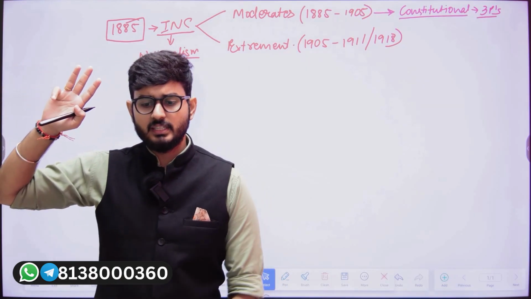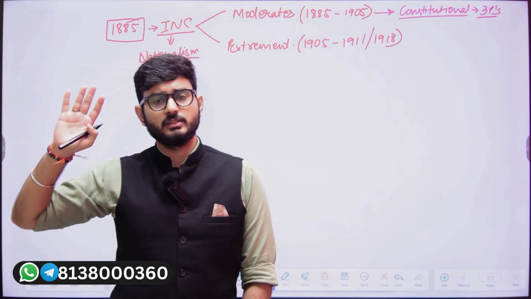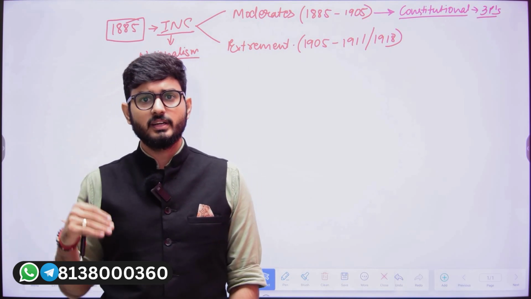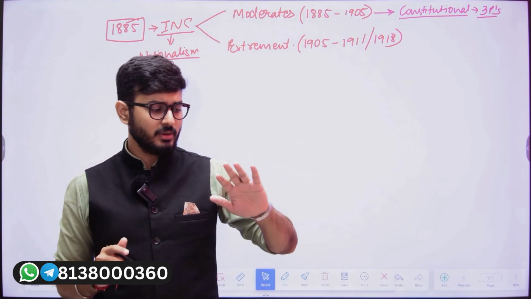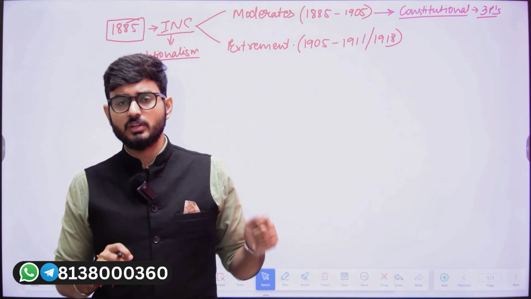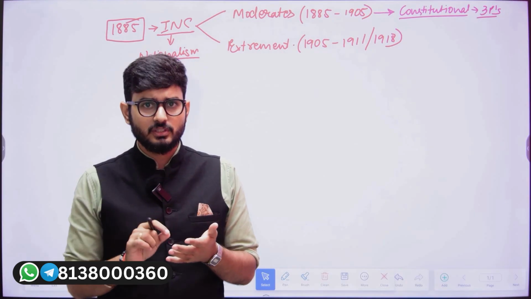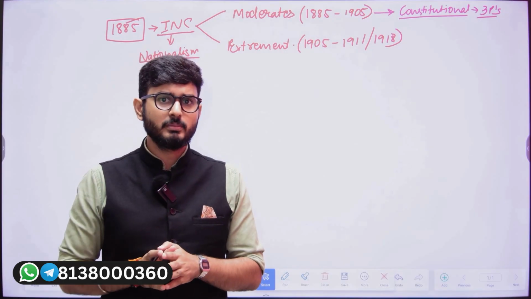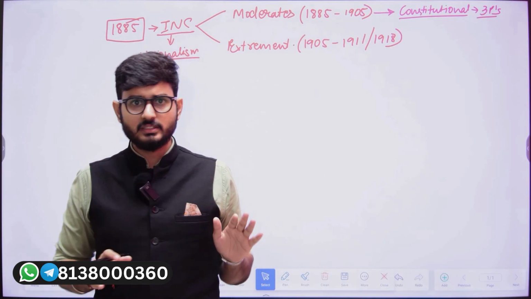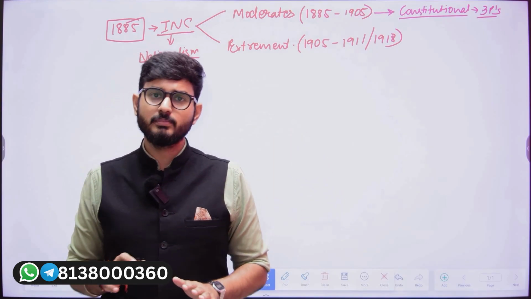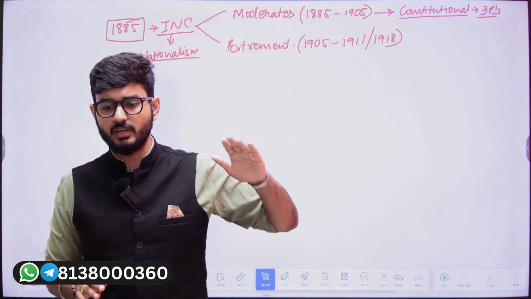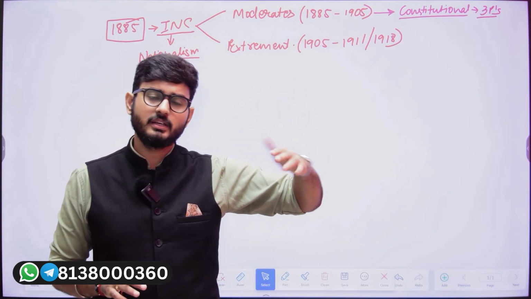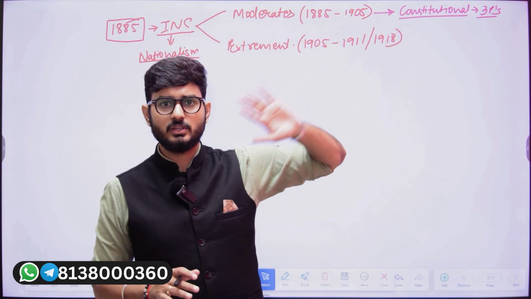So these were the 3 constitutional mechanisms through which the moderates got their demands fulfilled. For example, if they had any demand to be fulfilled from the Britishers, they would write a petition, or plead in front of the Britisher, or create awareness amongst the people so that they can also write petitions to the British, so that their demands could be fulfilled or any particular thing could be rectified. So that was the constitutional mechanism.